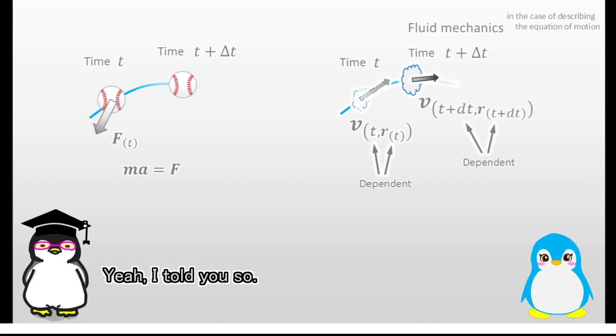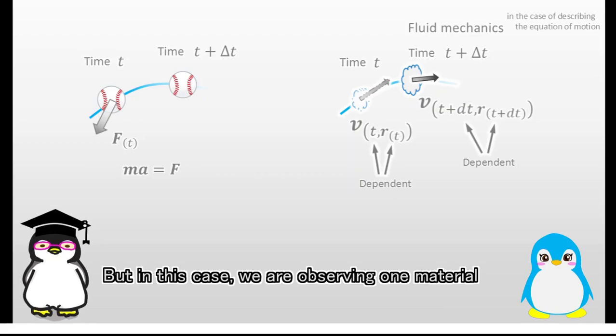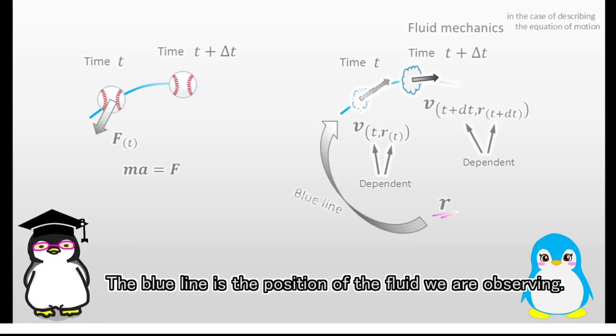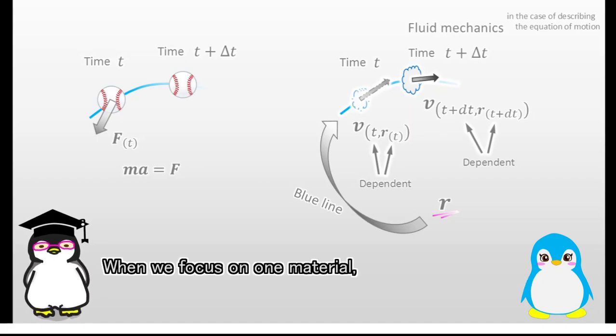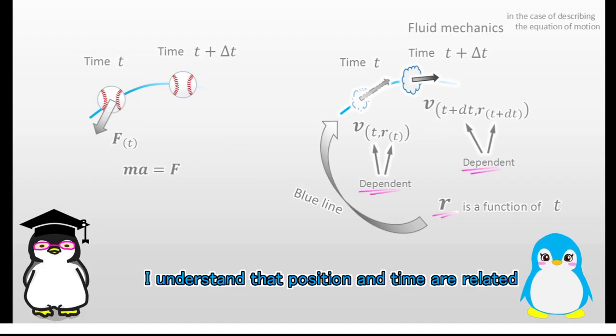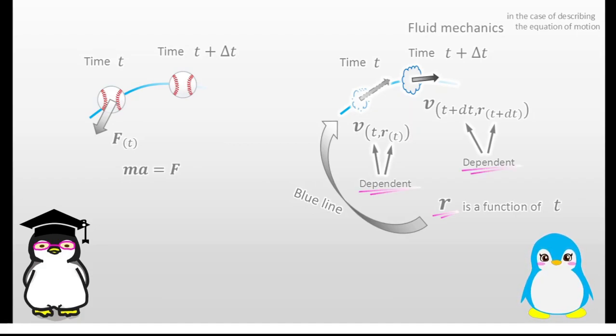Yeah, I told you so. But in this case, we are observing one material, and so the position vector means this blue line. The blue line is the position of the fluid we are observing. When we focus on one material, the position of the material is a function of time, right? I understand that position and time are related with each other in this case.